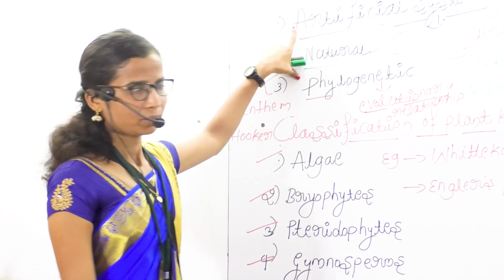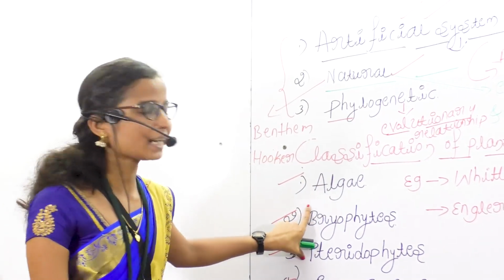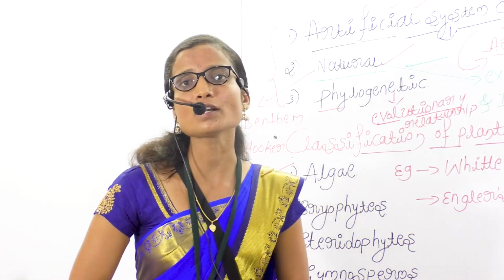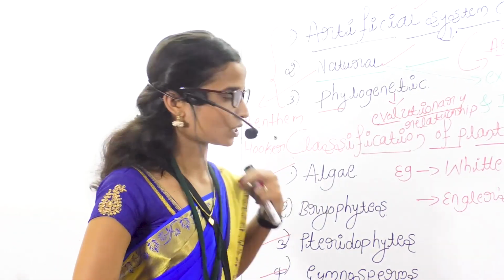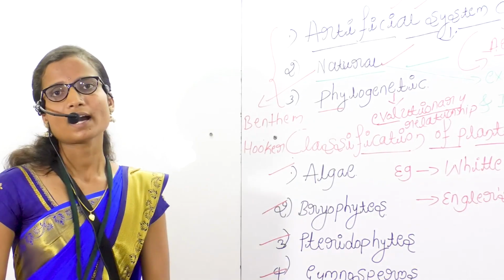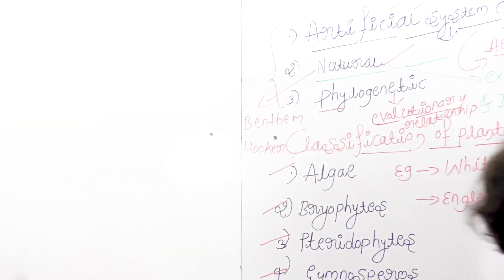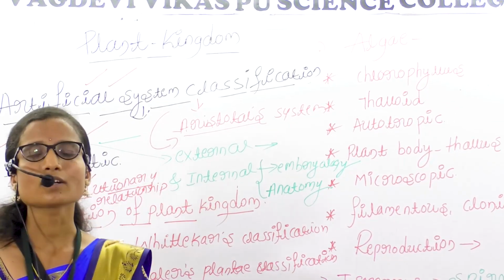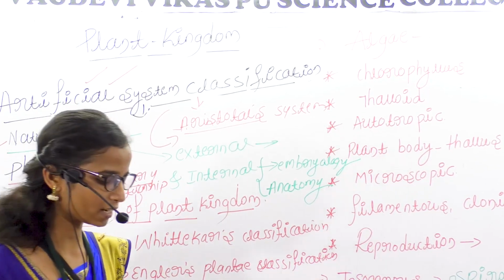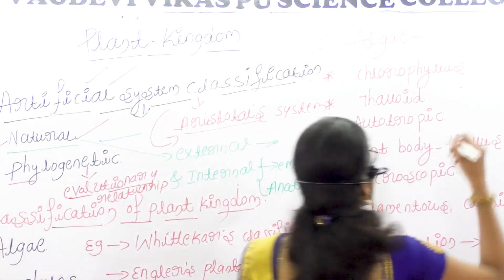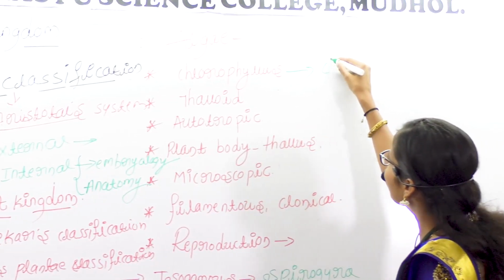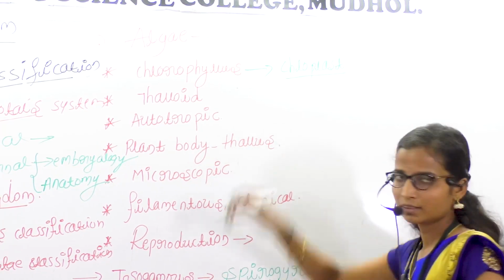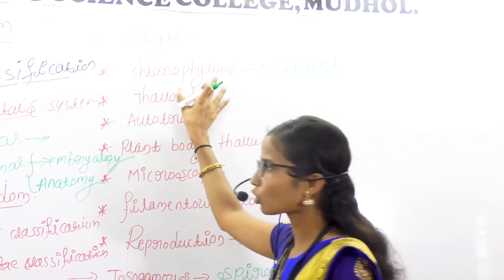These are the main classifications, and these types are based on the phylogenetic system of classification. Here, first one is algae. The algae is chlorophyllous in their body.